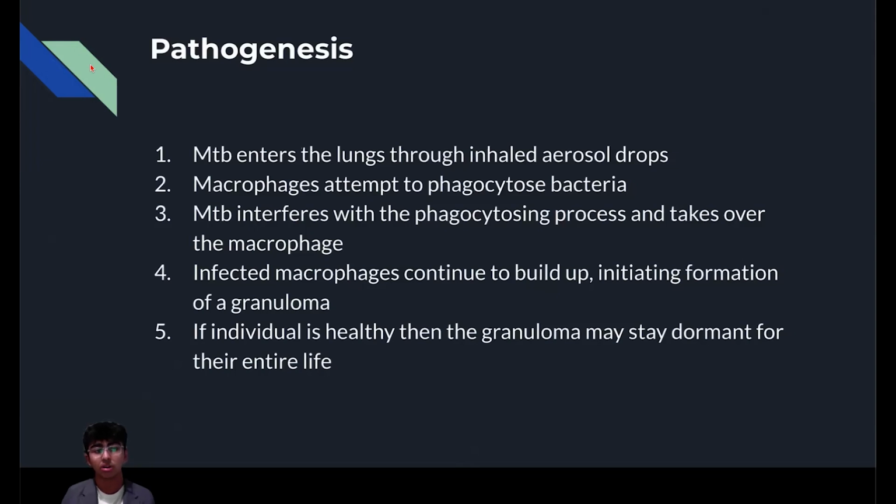As more and more macrophages begin to get infected, other immune cells such as neutrophils and lymphocytes get sent to the site of infection. These immune cells start closing in on the infected macrophages and start forming a granuloma to prevent the bacteria from escaping and causing disease. A tuberculosis granuloma is made of neutrophils, natural killer cells, dendritic cells, and more. A granuloma could stay dormant and not rupture your entire life.